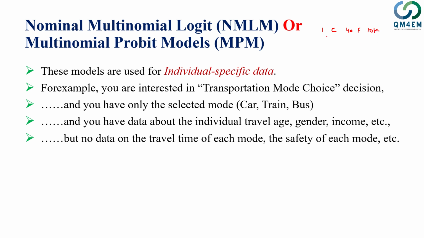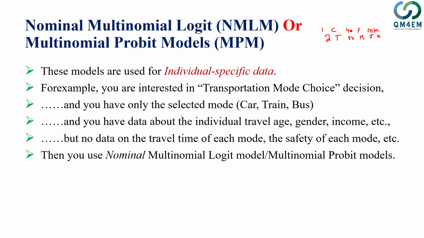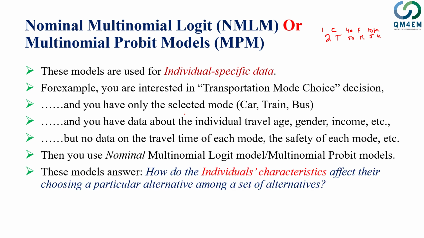Now we have individual 2 who goes by train; that person was 50, male, and his income was 5K. So we have this kind of data. In that case, we say that it's individual specific data, and this is the case where we should use the multinomial logit model, and we can also use the multinomial probit model as well.